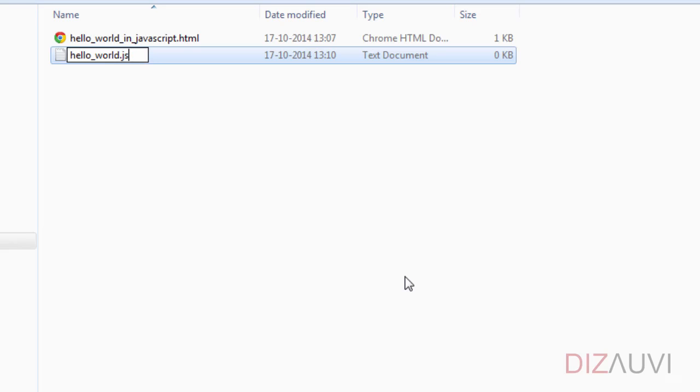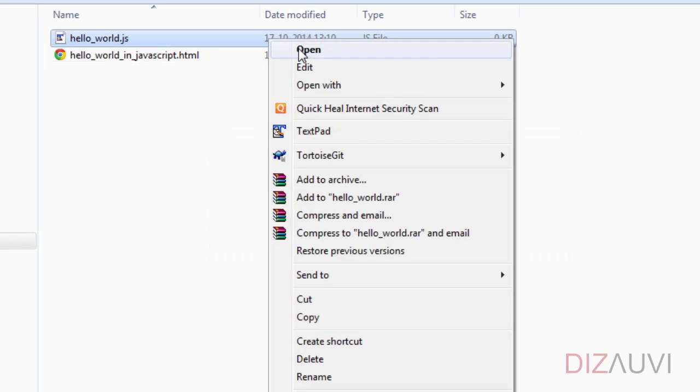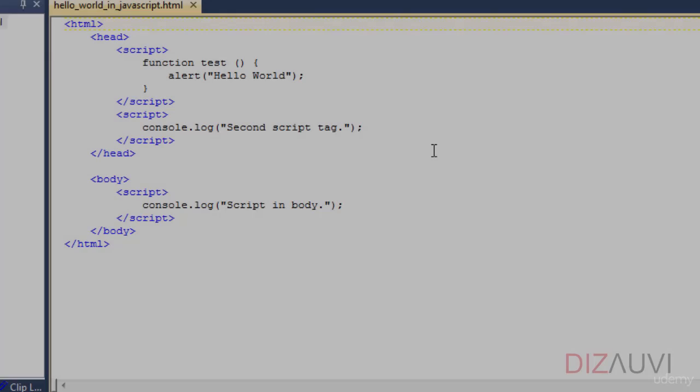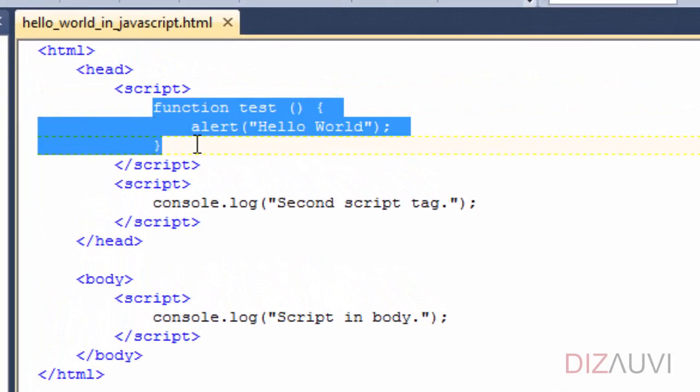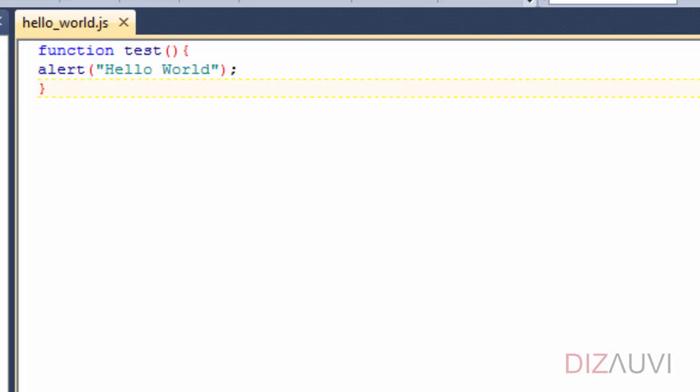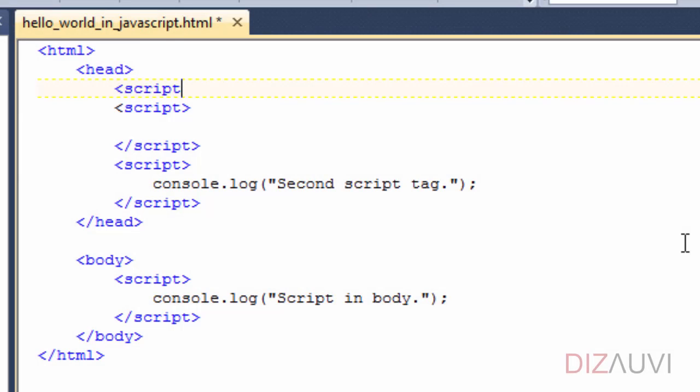Alright, so let's first create a new JavaScript file. Let's call it hello world.js and write the test function first. Let me just copy this whole thing from the HTML. Now we can add the src attribute in this script tag so that the browser may load this JavaScript file.